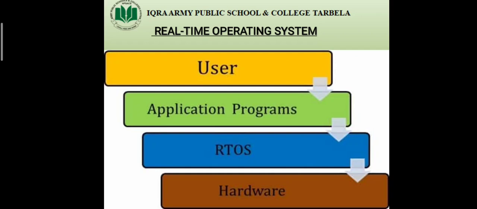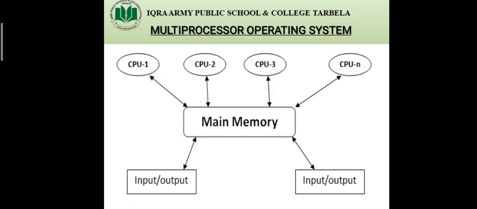You can see on the screen that the user gives instructions to the application program, which gives instructions to the real-time operating system, and then the output will be transferred to the hardware. Now the next type of operating system is the multiprocessor operating system.